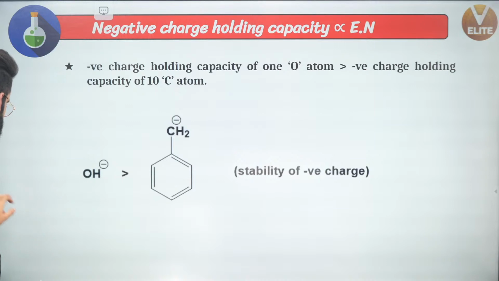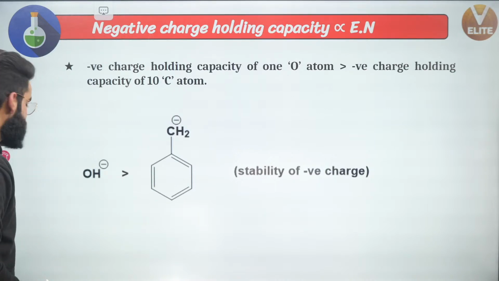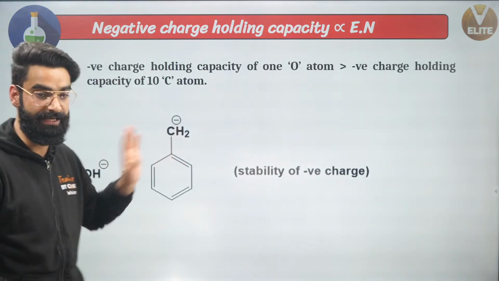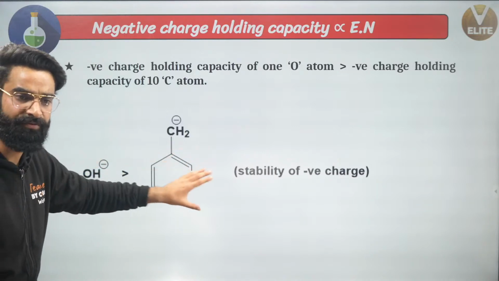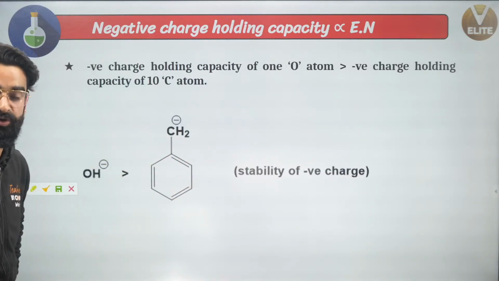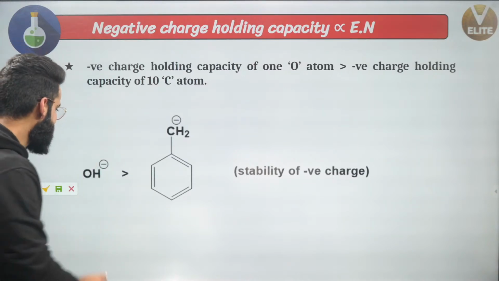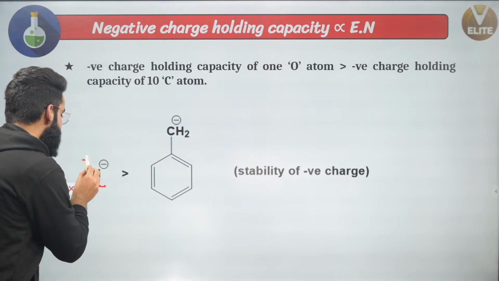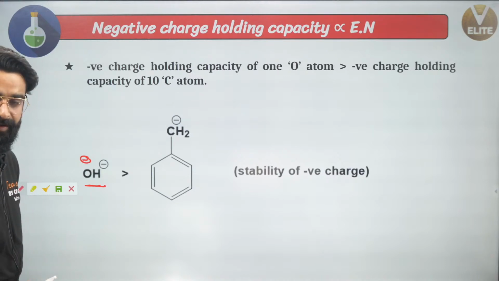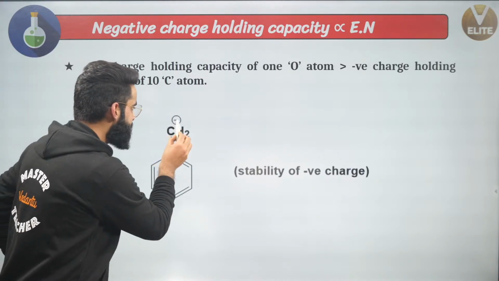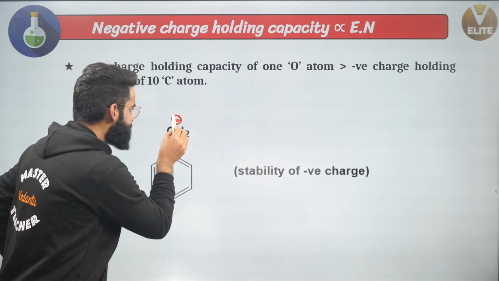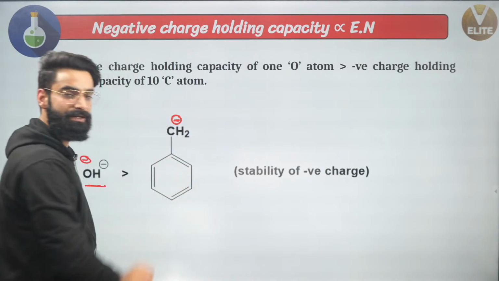See guys, this is first of all the case in which I was supposed to check the stability of the negative charge. In which of the species right here is the negative charge going to be more stable? Understand one important thing. Right here in this OH, the negative charge is on oxygen. Negative charge right here is on this carbon, but this negative charge is in conjugation with this one as well, right?